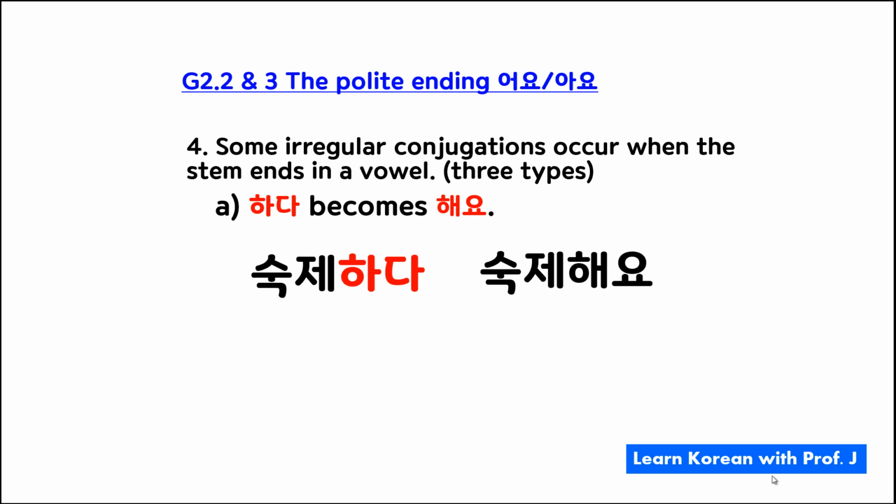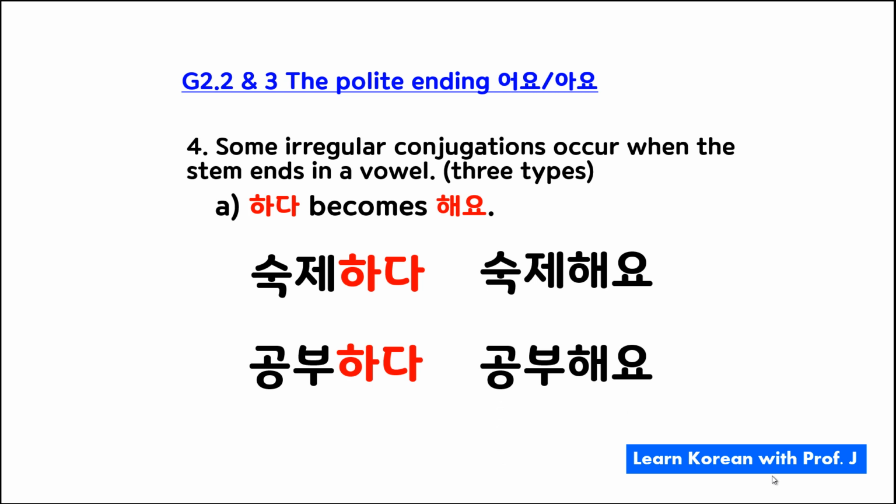If you change this into the polite ending, it becomes 숙제해요. 공부하다. 공부 means studying. 하다 means to do. So to do studying is to study. If you change this into the polite ending, it becomes 공부해요. So that was the first type. 하다 always becomes 해요 in the polite ending.